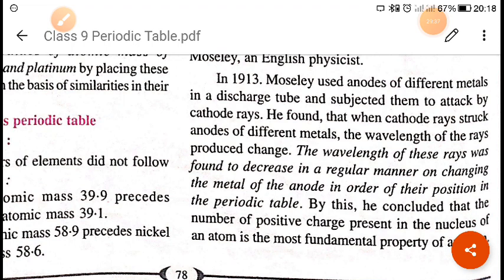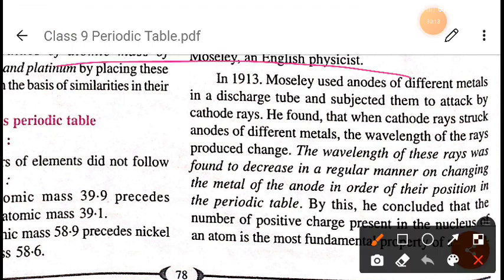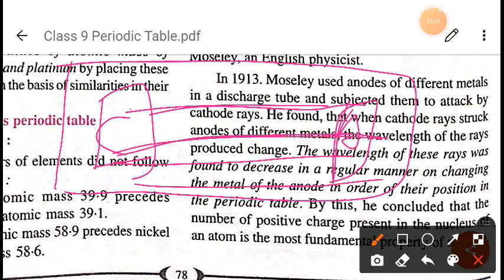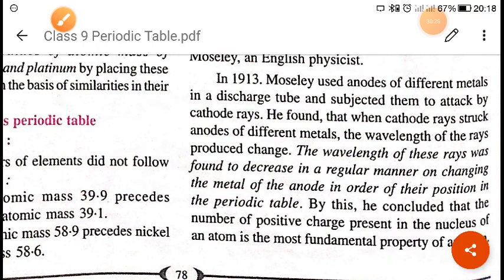He found that when the cathode ray was striking the anode of a different metal, the wavelength of the rays produced was different. Let me draw here. Suppose this is an anode and this is a cathode. The cathode ray was striking this metal. As he changed the metal of the anode in order of their position in the periodic table, the wavelength also changed.